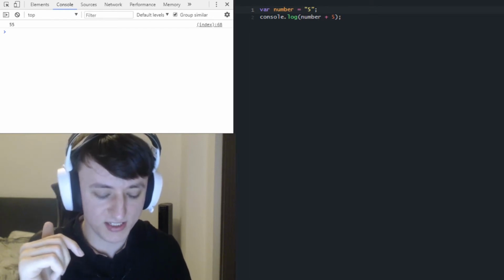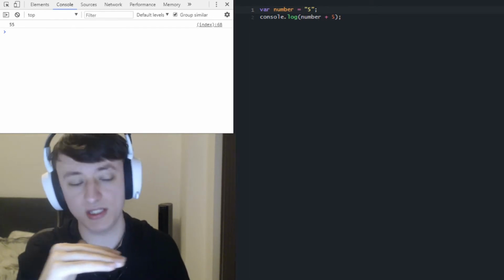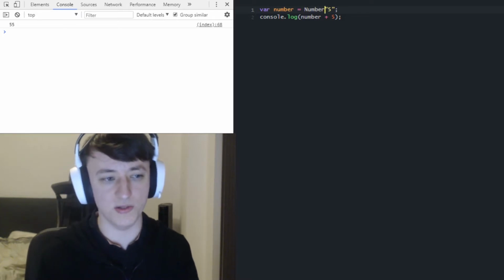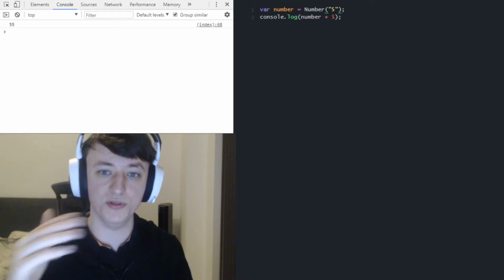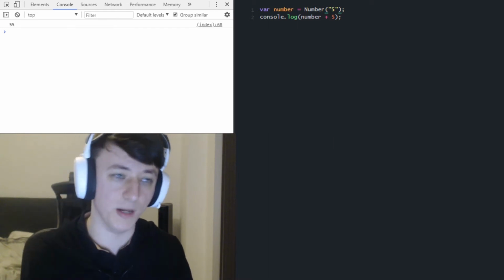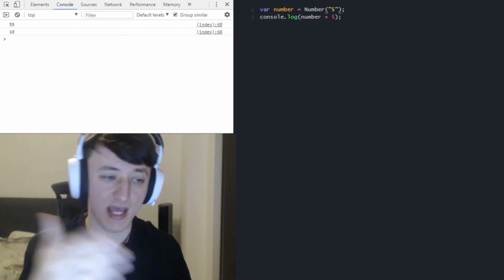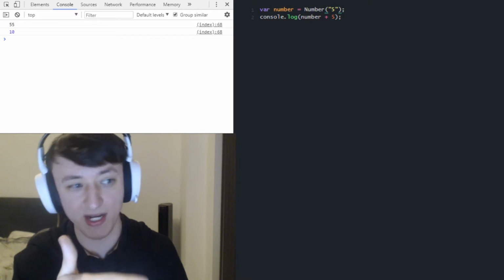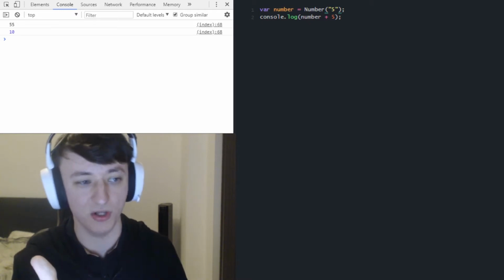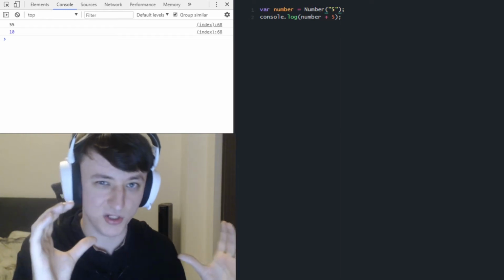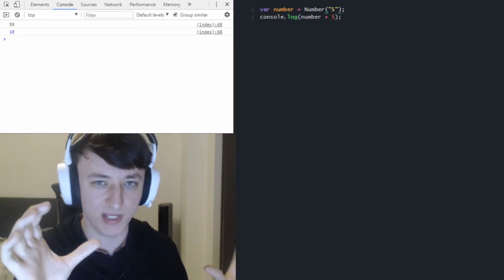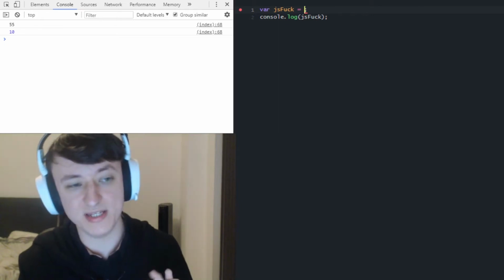So one thing we should really be aware of that will help us to understand how JSFuck works is that we can force types. So what I can do is just wrap this in this Number wrapper, and this will turn this string into a number, and when we run that, it says we're going to deal with this string as a number, and then when it gets down to logging that out, it's going to do that operator as if they are 2 integers, 2 numbers, instead of being 2 strings. So now we understand what typecasting is.